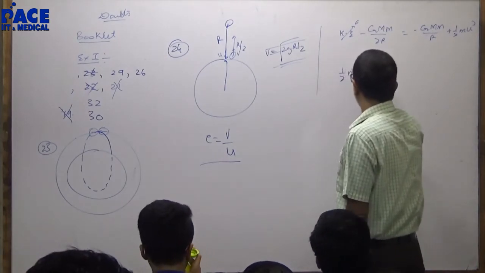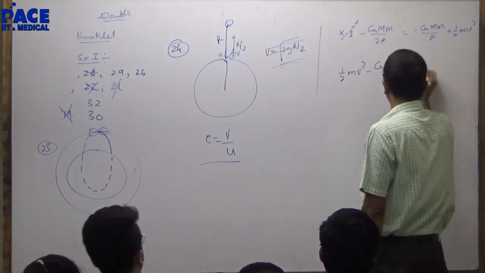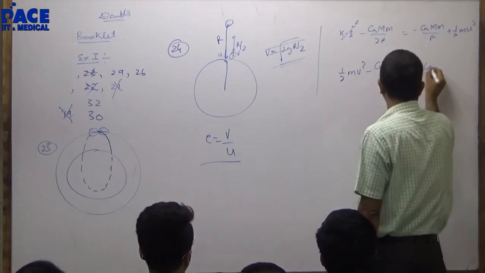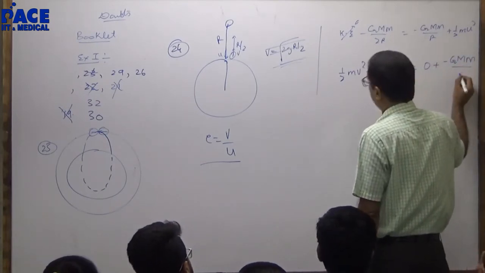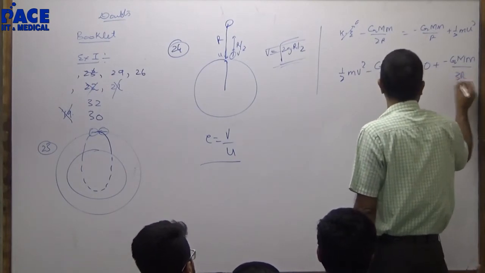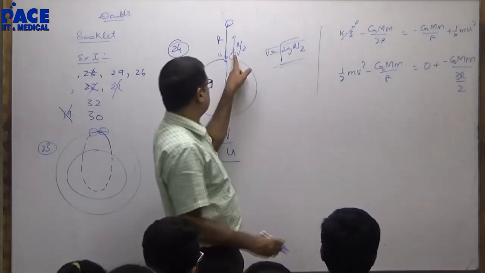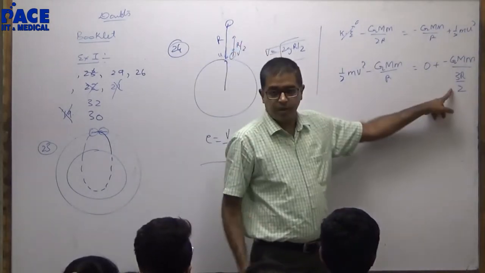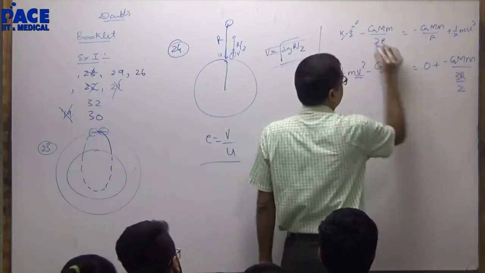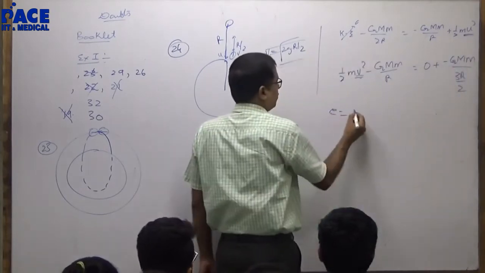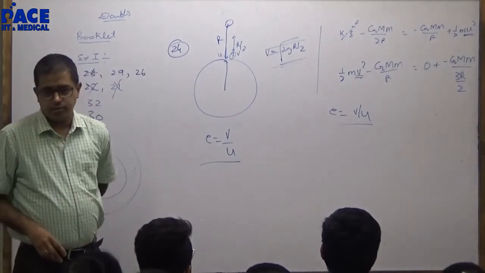Half m v square minus G capital M small m by r is equal to, it goes to a height 0, minus G capital M small m by 3r by 2. What have I done here? I conserved the energy initially on the surface of Earth and at a height of r by 2. It goes to a height of r by 2. Now I will get v from here, I will get u from here. Coefficient of restitution. Is the logic clear?